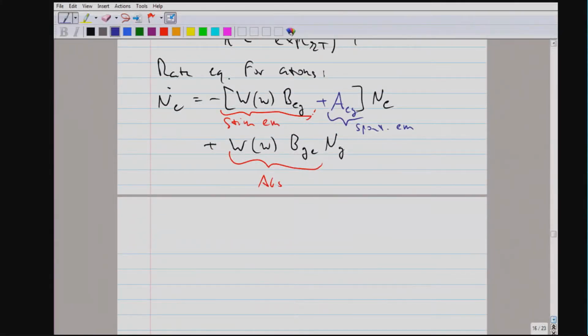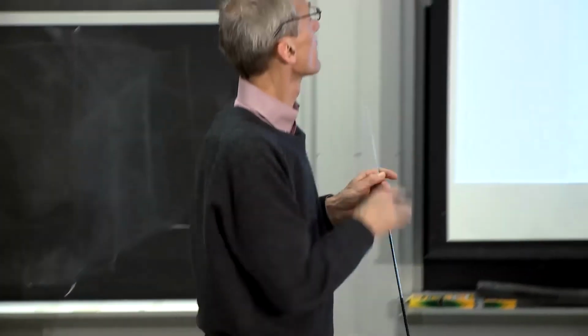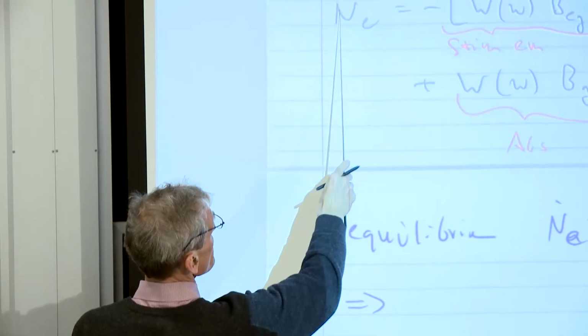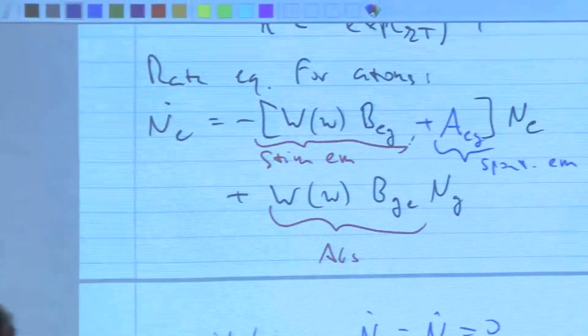And we are interested in the equilibrium solution. In equilibrium, all derivatives vanish. And then by setting the derivatives to 0, I have one equation.